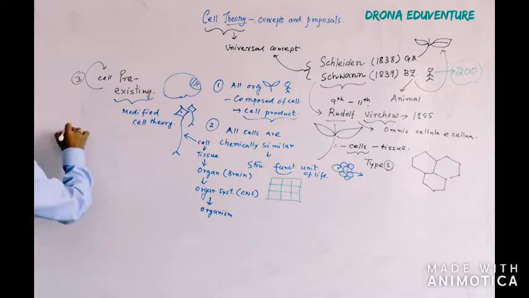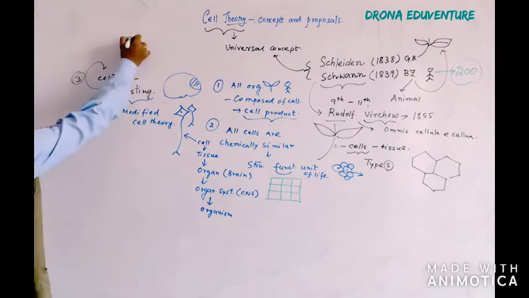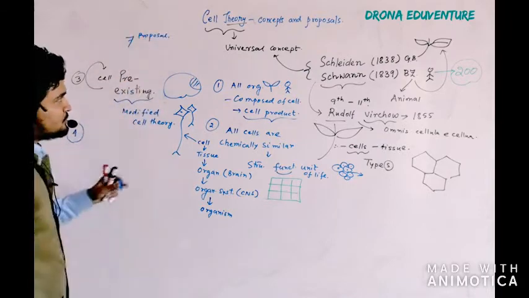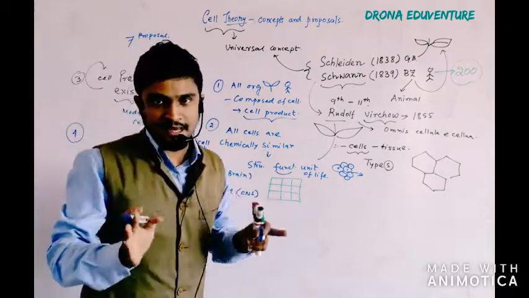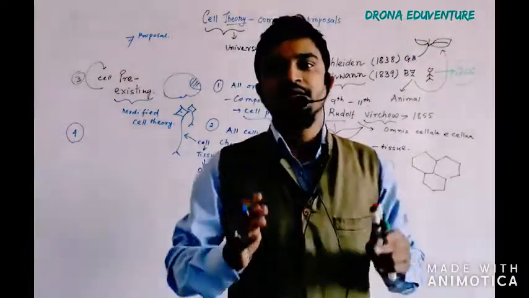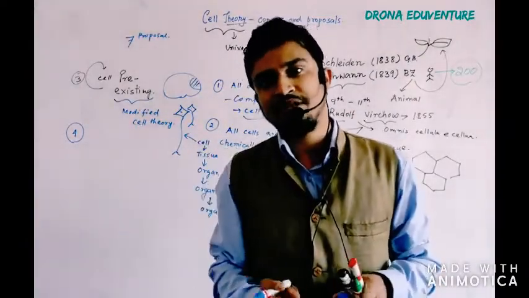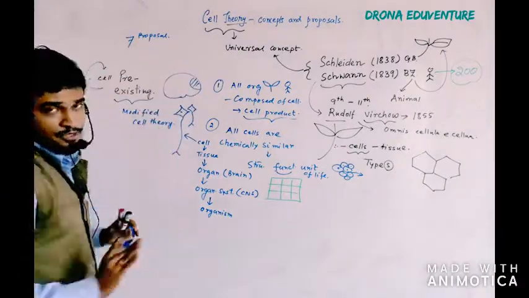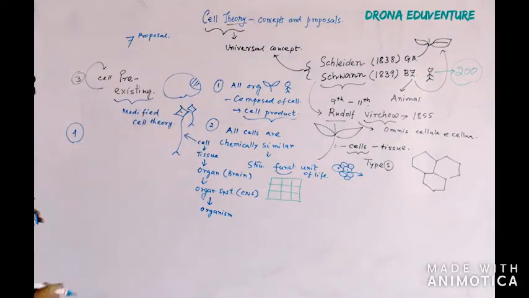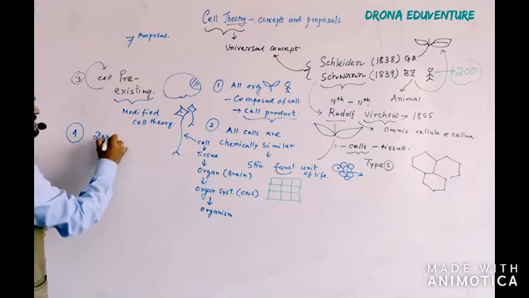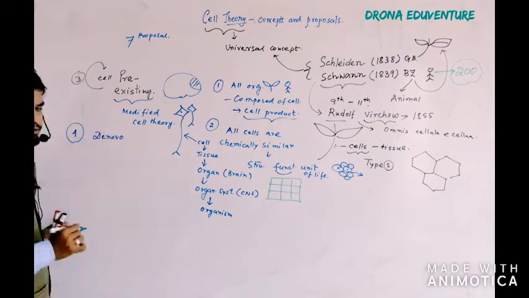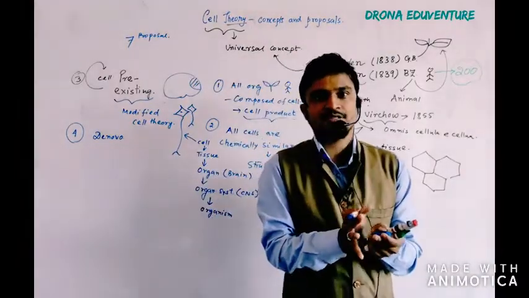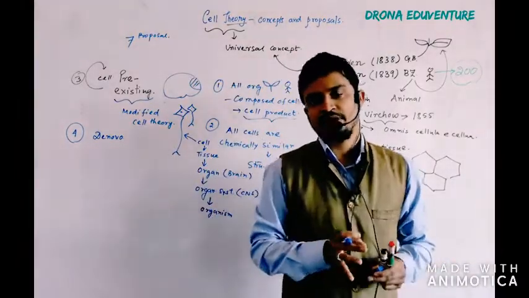Third and then fourth point, there are a total of 7 proposals. So far we have understood the cell theory is a theory and a set of proposals that describe the nature and fundamental properties of the cell in living systems on earth, and the proposals are different from the concept. So these are the proposals. Fourth proposal, de novo synthesis of the cell is not possible. Means like in a chemical lab, you cannot prepare a cell by joining something. It is not a chemical reaction.